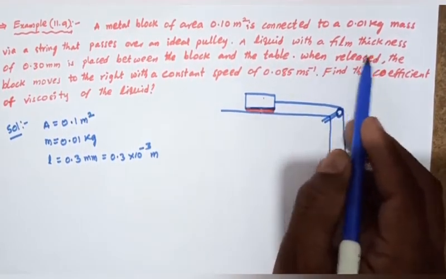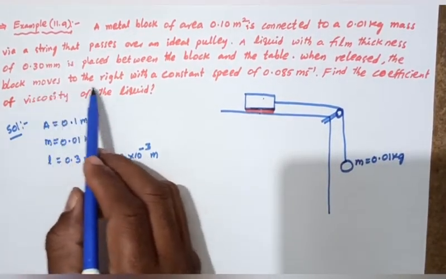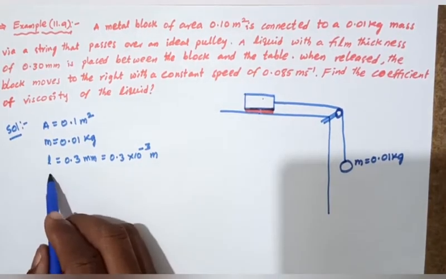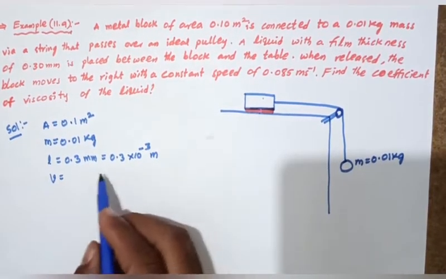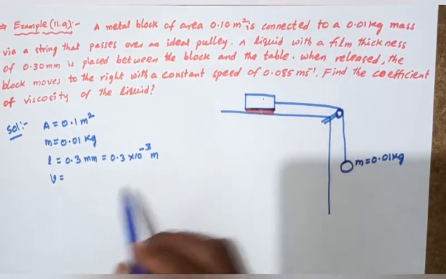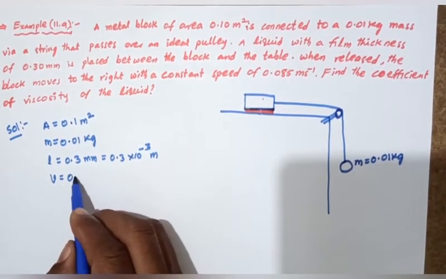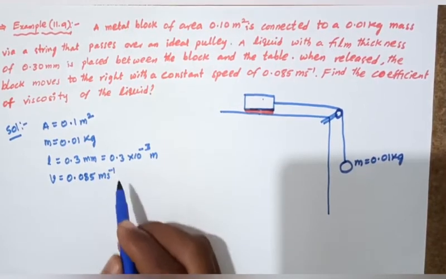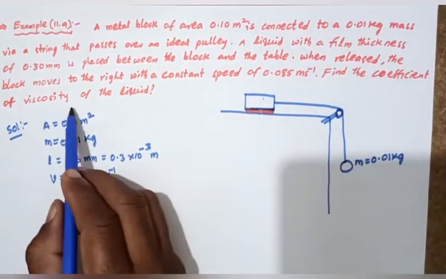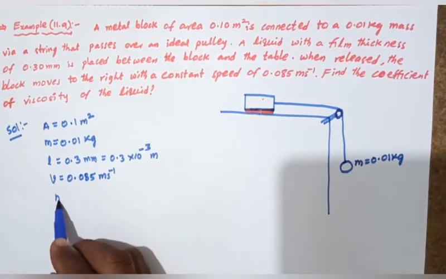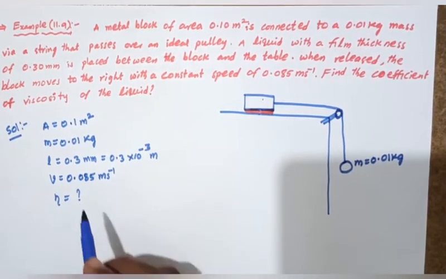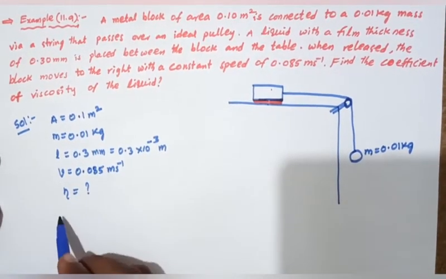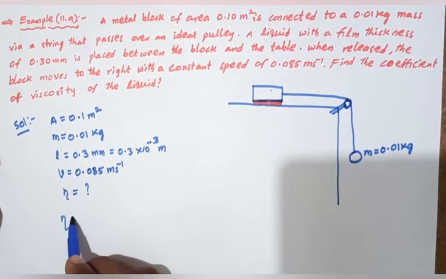When released, the block moves to the right with a constant speed. The speed of the block is 0.085 meter per second. Find the coefficient of viscosity of the fluid. So what is the coefficient of viscosity?